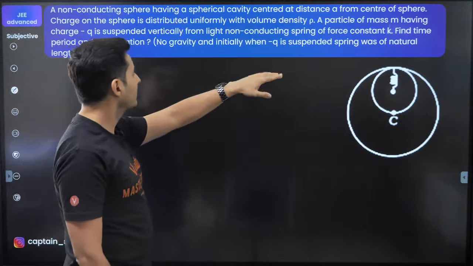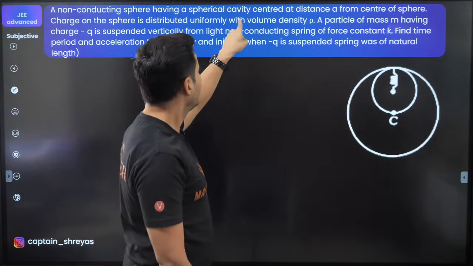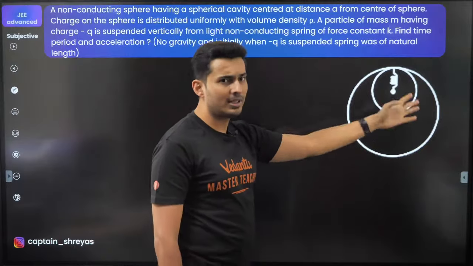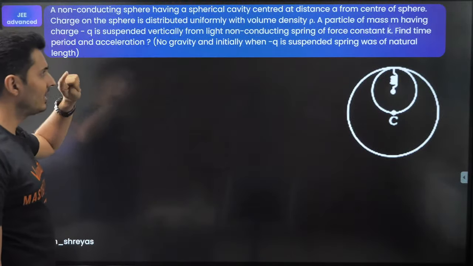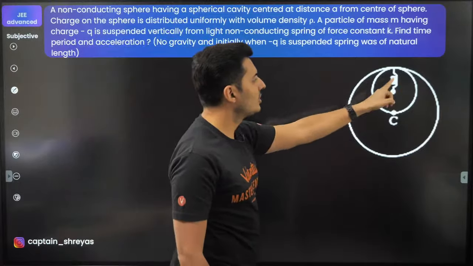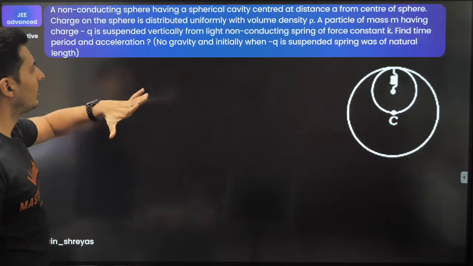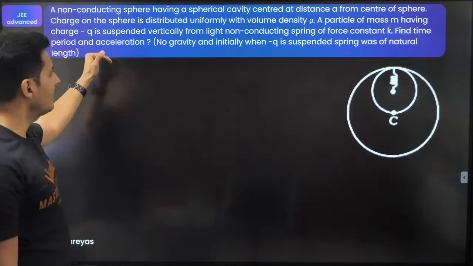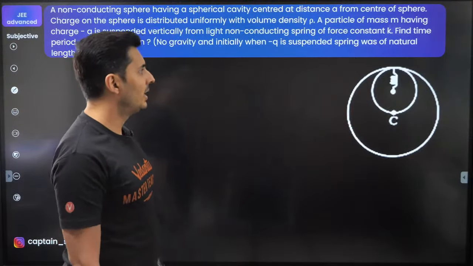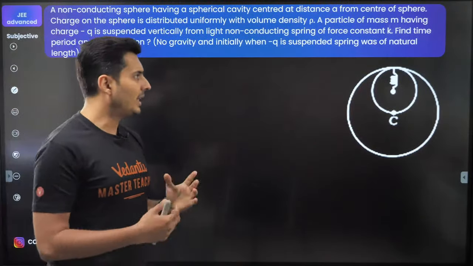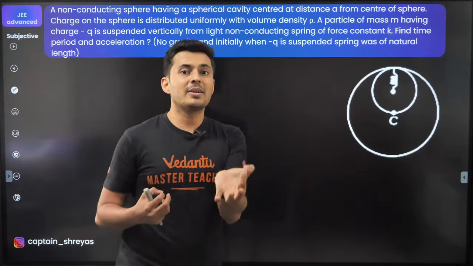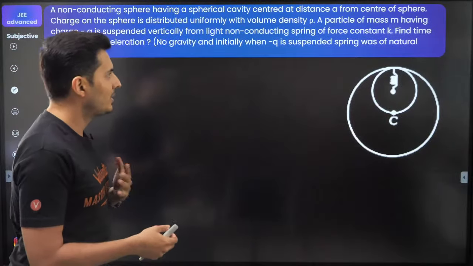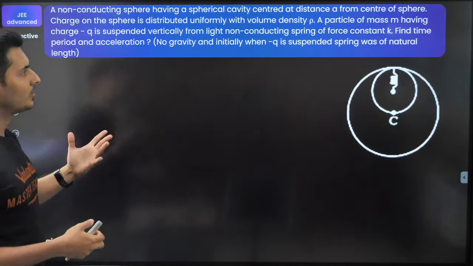So you have a non-conducting sphere, basically an insulator, and there is a cavity at some distance A from the center. There is a charge on the sphere which is uniformly distributed, fair enough. Volume density is rho. A particle of mass m, charge minus q, is placed over here, and it is suspended vertically. There is no gravity, of course. Now the force constant, spring constant, is k. Find the time period and the acceleration of that particular mass, assuming right now the spring is at natural length. That's what I'm assuming. If it is not given, that's what I have to assume, I guess.